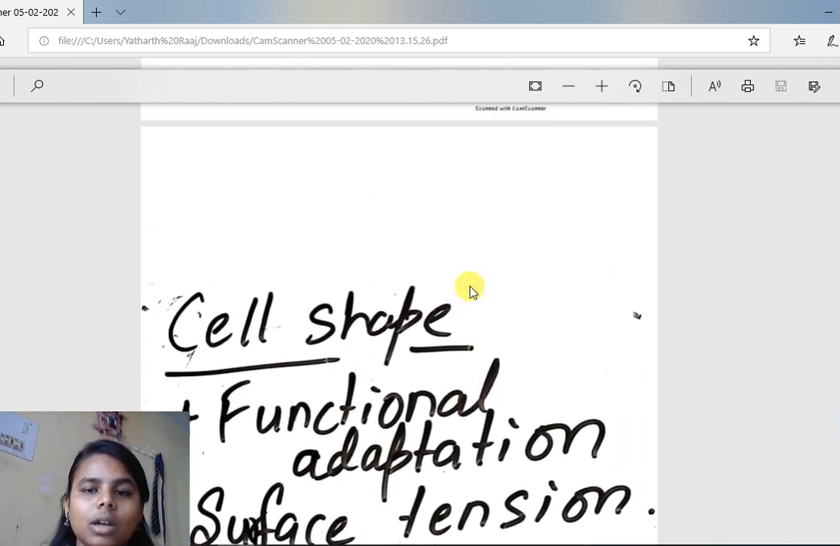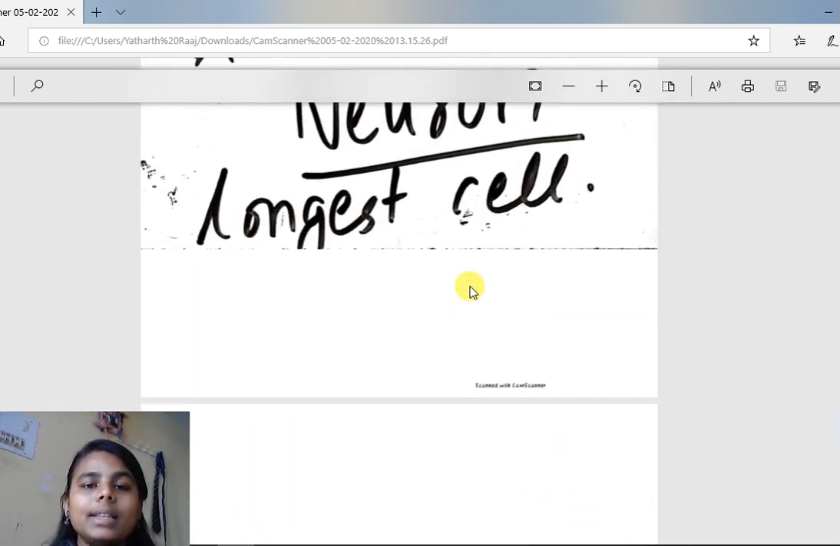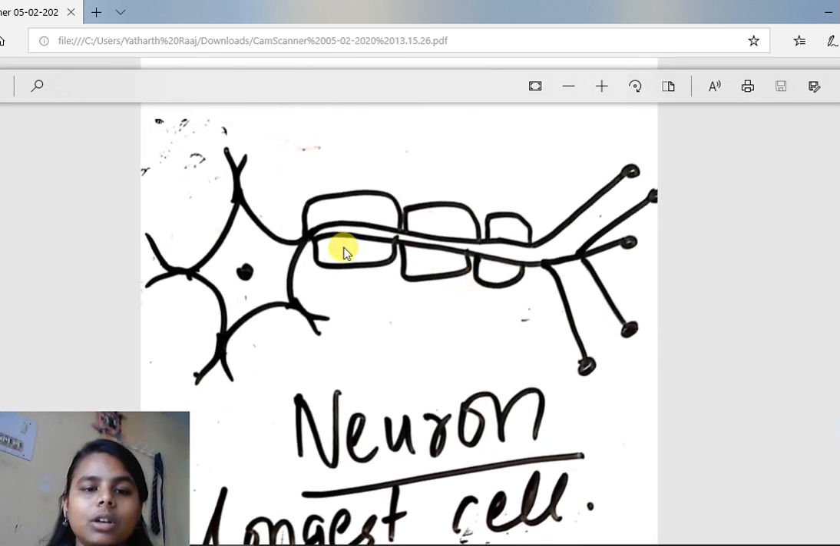Functional adaptations means the work performed by the cell, the function that it has to perform. Just now we saw about neuron, that it is the longest cell. So why this shape? Why the shape of neuron is like this? It is because it has to carry message from sense organs to the brain. So the message has to go through a long journey. Suppose your foot got hurt. Then what will happen? From the sense organ, the skin present in your legs will send a message to the brain. Then there is a long journey which has to be travelled.